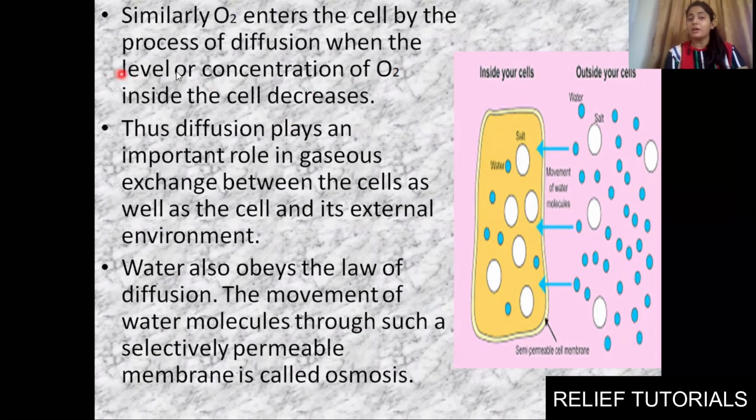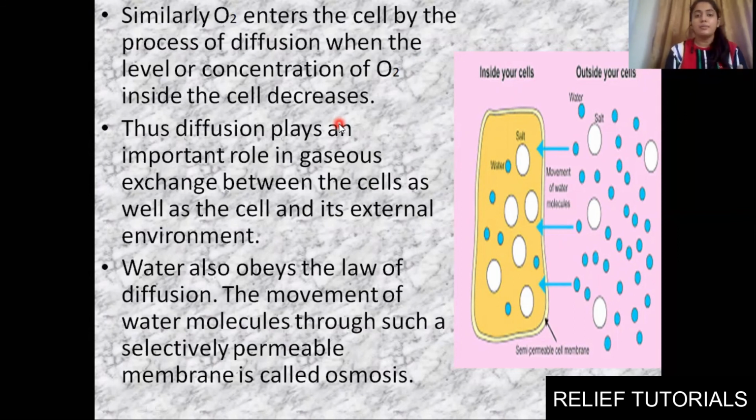O2 enters the cell by the process of diffusion when the level of concentration of O2 inside the cell decreases. Now when O2 concentration decreases here in the cell, what will happen? In the external environment, you know that oxygen will be more. So from the external environment it will go inside the cell continuously from higher concentration towards lower concentration, and our cell will gain oxygen.